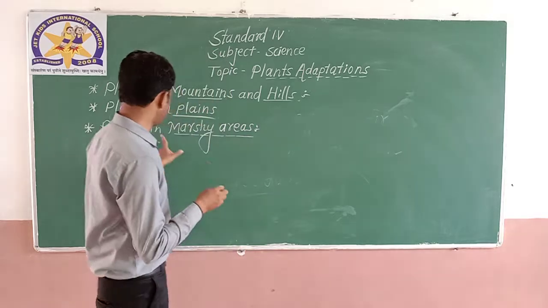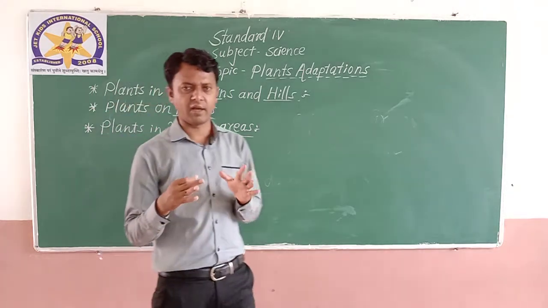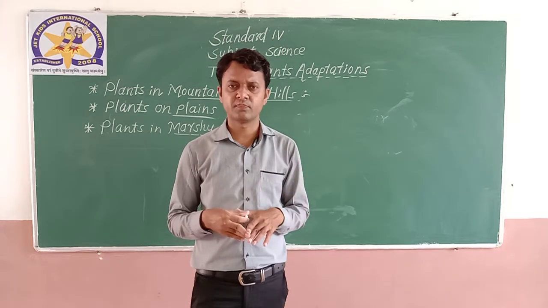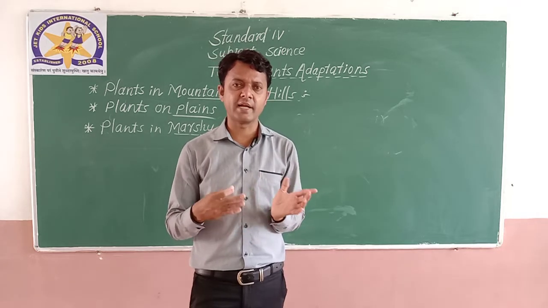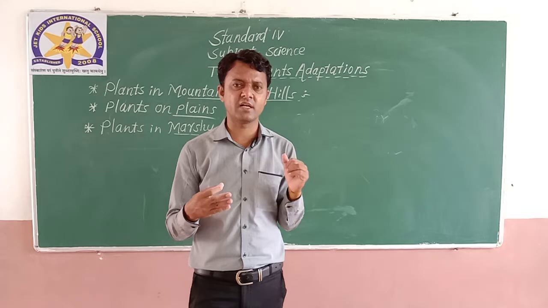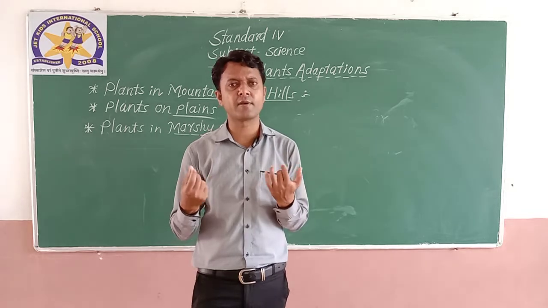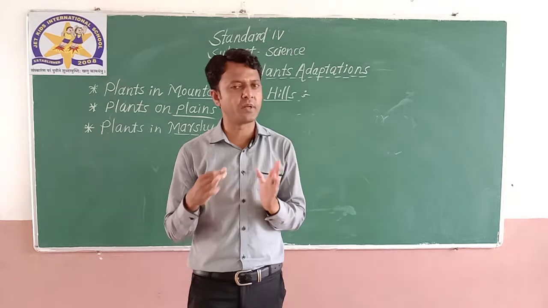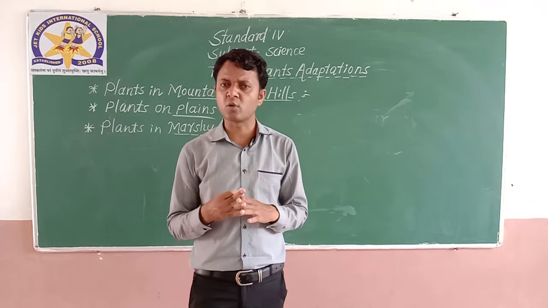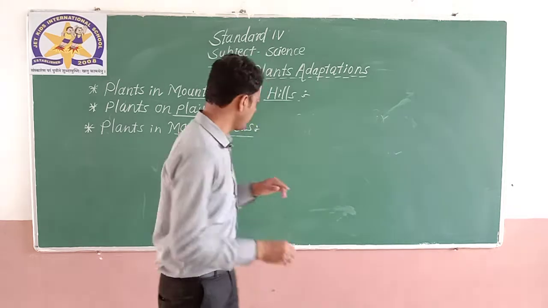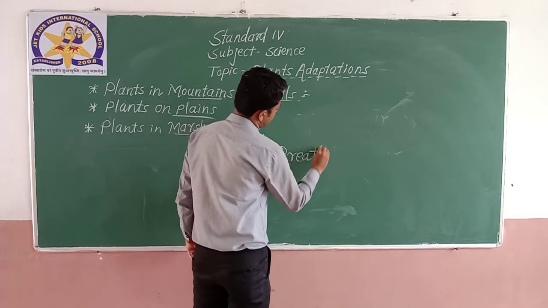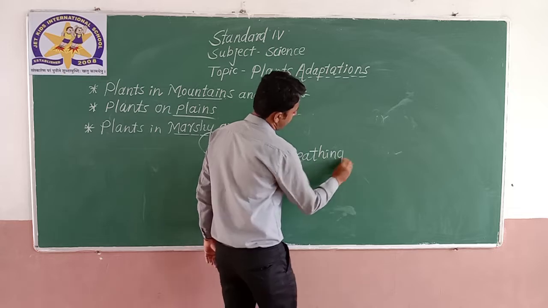In these marshy areas, with wet and sticky soil covered with water, the roots emerge from the surface of the water and help the plant to breathe. So these roots are called breathing roots. You have to remember this.